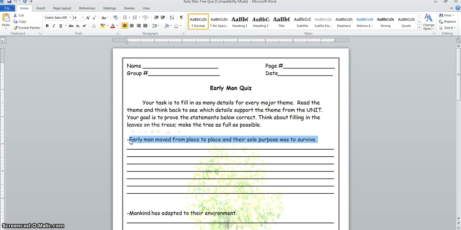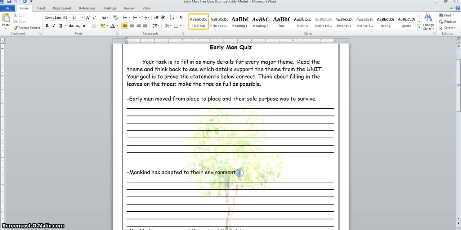They were hunters and gatherers. This is who they were, basically. Those nomadic people are moving because they're moving to where the food is, right? Their sole purpose was to survive. You need that food to survive. You're on the move, nomadic, trying to get that food. Therefore, you're hunters and gatherers. And it was Paleolithic man who was doing that. So that is what we're looking for for that tree.